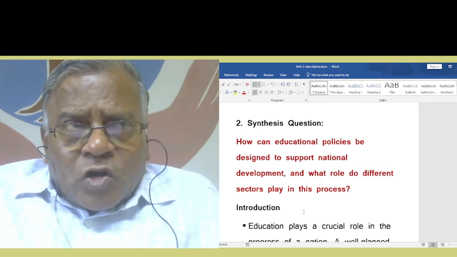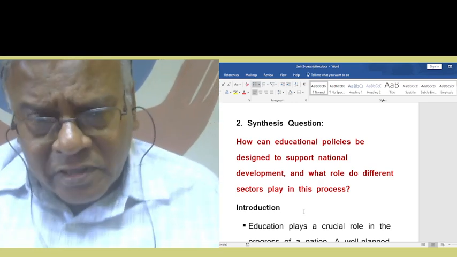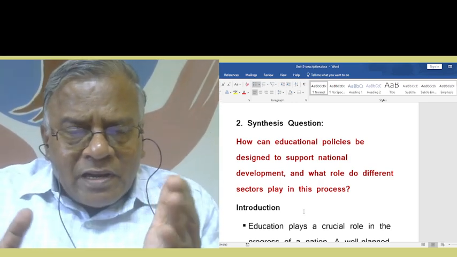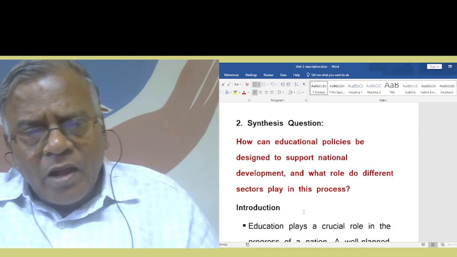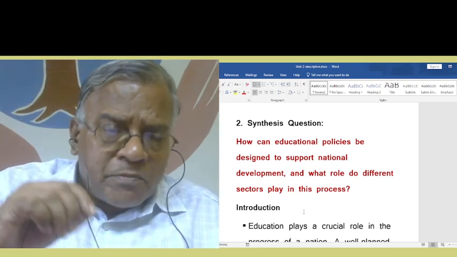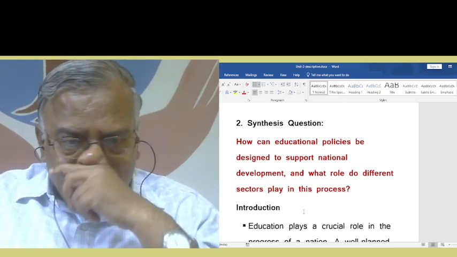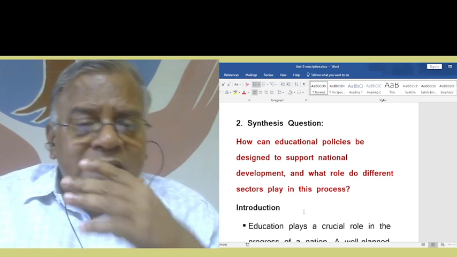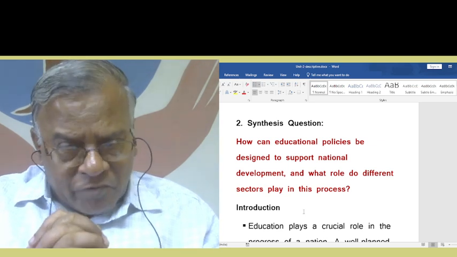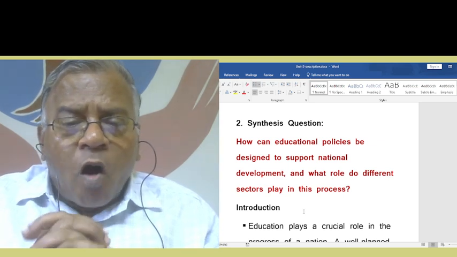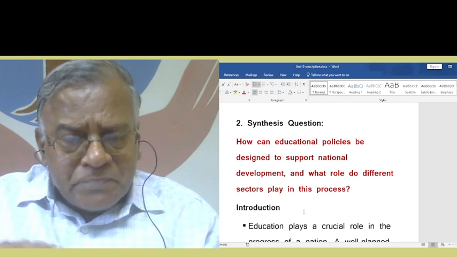We were talking about analysis questions, where 2 or 3 ideas were put together and they were asking one question. How can a synthesis question be formulated in the same unit? How can educational policies be designed to support national development, and what role do different sectors play in the process?